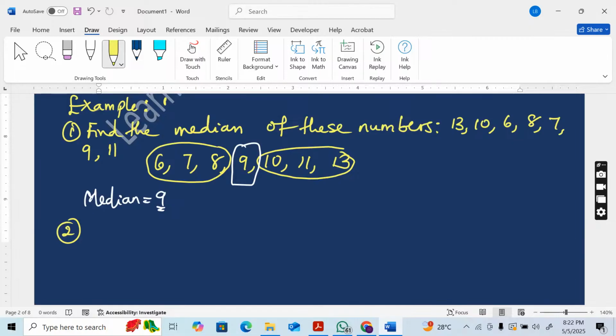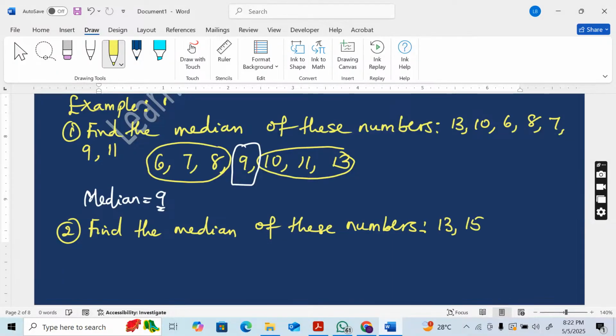All right, so moving on to question 2. Let's pay attention to the next question. Find the median of these numbers: 13, 15, 14, 12, 13, 15, 16, 10, 12, 14.